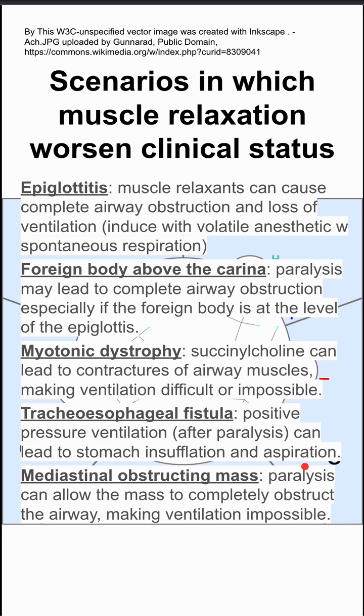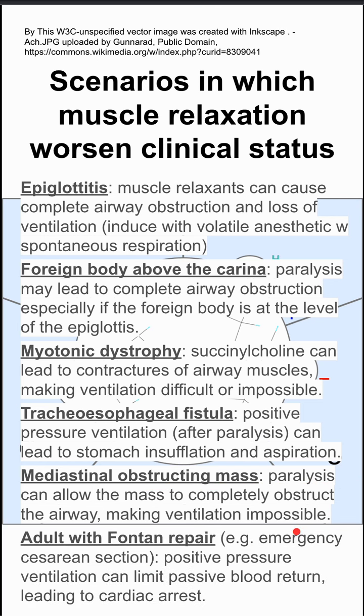In patients with a mediastinal obstructing mass, paralysis can allow the mass to completely obstruct the airway, making ventilation impossible. And lastly, in patients with a Fontan repair, for instance, if they're getting an emergency C-section, positive pressure ventilation can limit passive blood return, leading to cardiac arrest. So you want to think twice before using muscle relaxation in any of these cases.